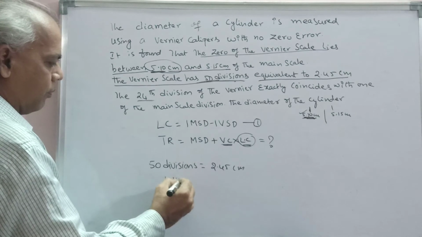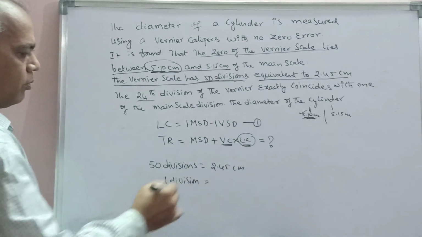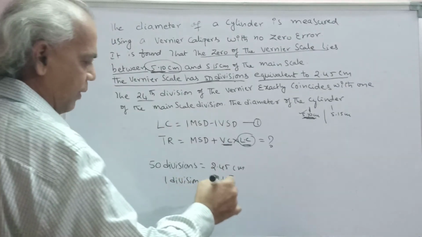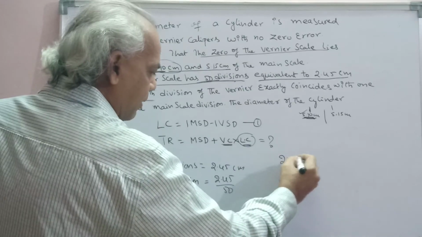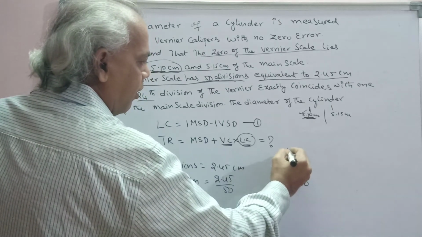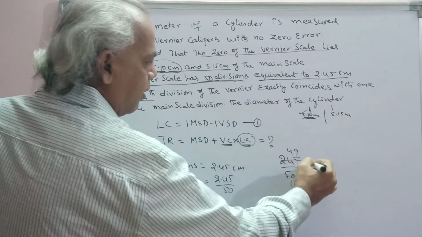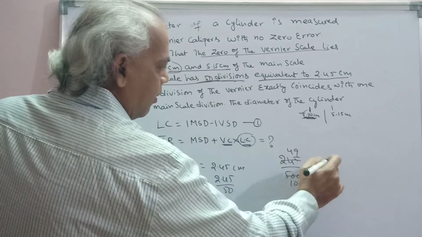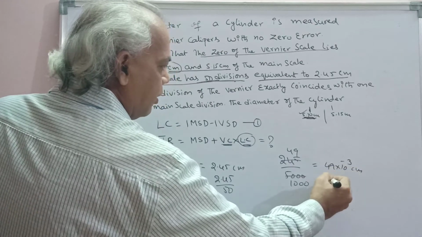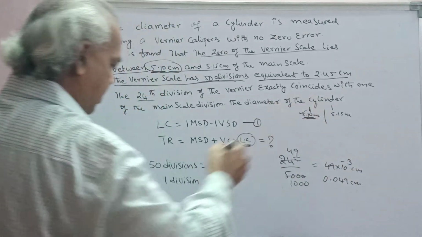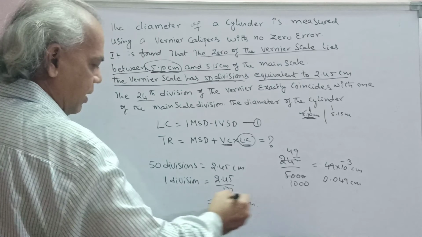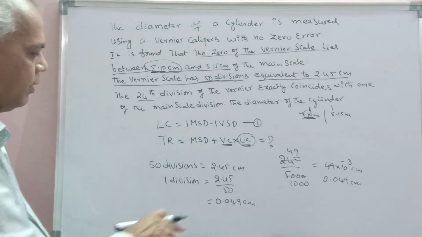One division is equal to 2.45 by 50, that is 0.049 centimeter. It is the one division value.